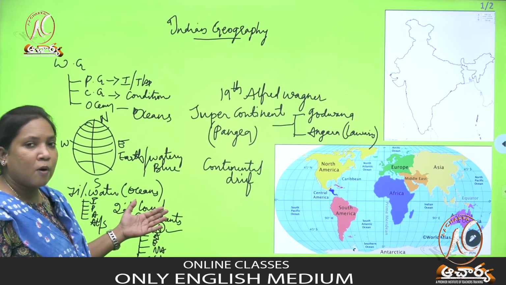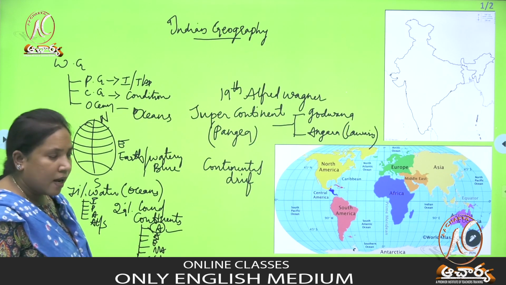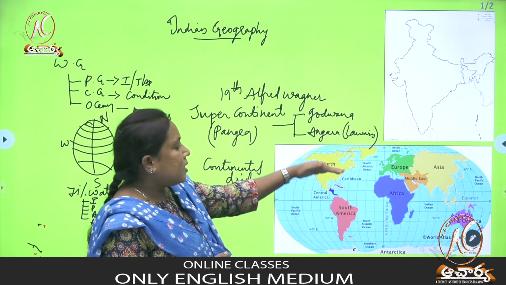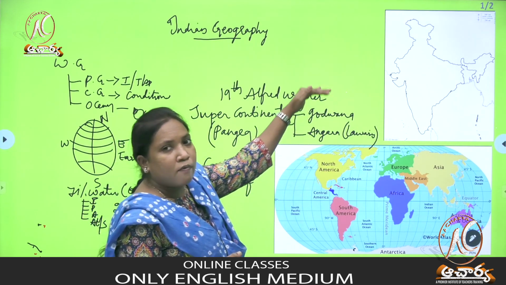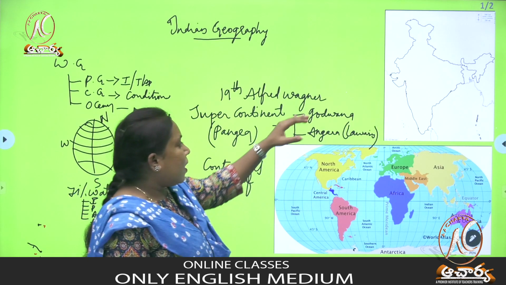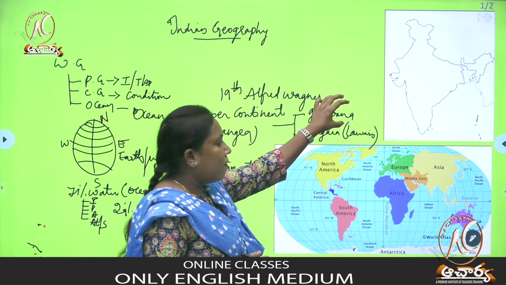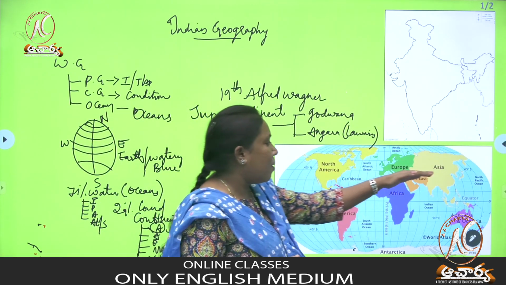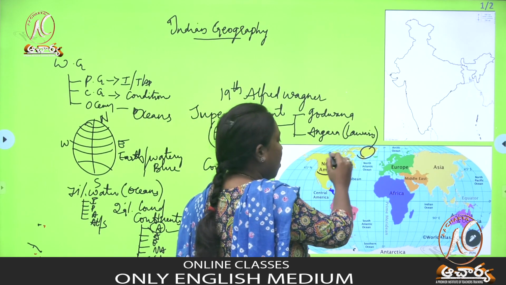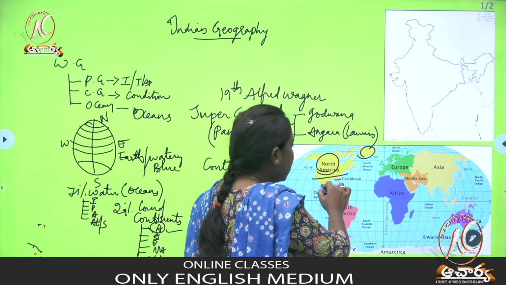So just now we discussed how many lands there are: Asia, Africa, Europe, North America, South America, Australia, as well as Antarctica. So among these 7 continents, now we'll see which continents are part of Gondwana and which are part of Angara. These two lands, as we just discussed, have now divided into 7 lands. Under the Angara part, some of the lands are Asia, Europe, and you can see here this is Greenland and North America. You can see here the Caribbean islands, and here Canada.